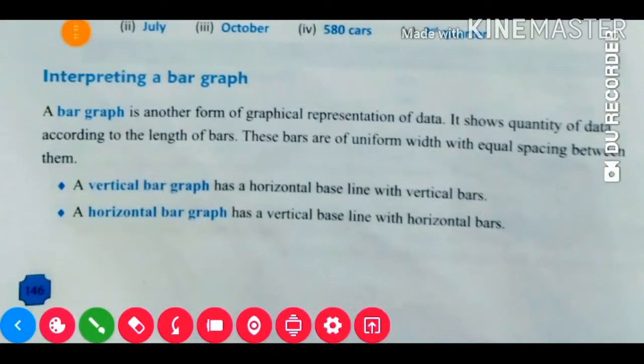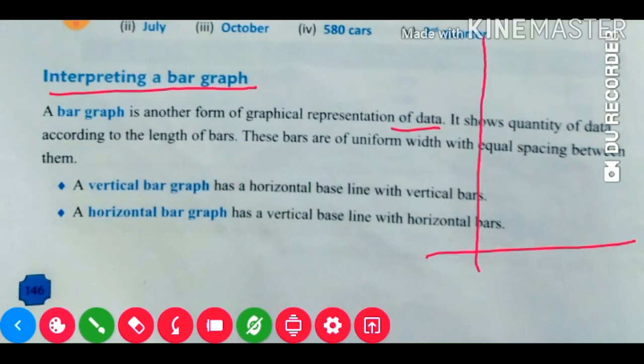Interpreting a bar graph. A bar graph is another form of graphical representation of data. It shows the quantity of data according to the length of the bars. Suppose we draw bars like this, and the length goes 0, 5, 10, 15, 20 like this. According to our tabular form, if it is about 20, we pick up to 20.